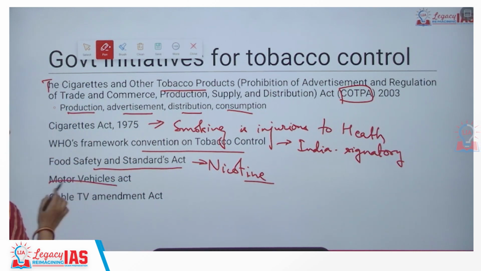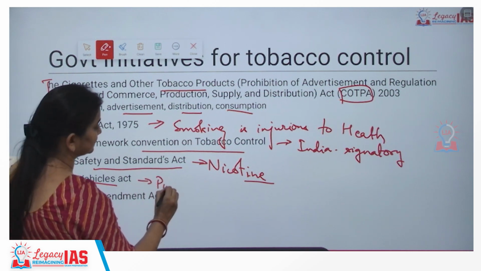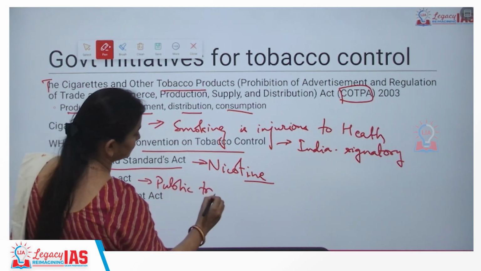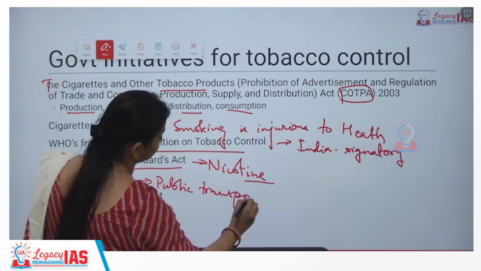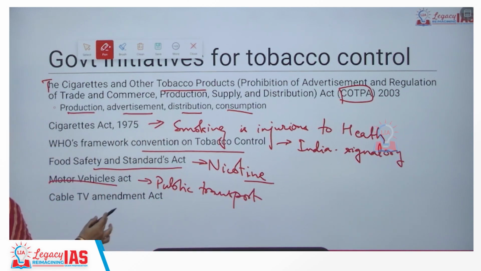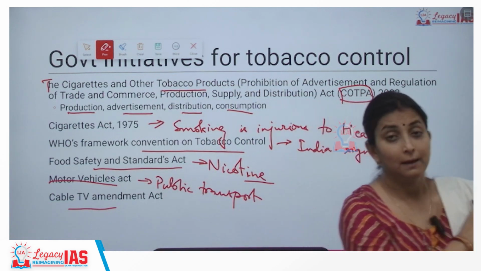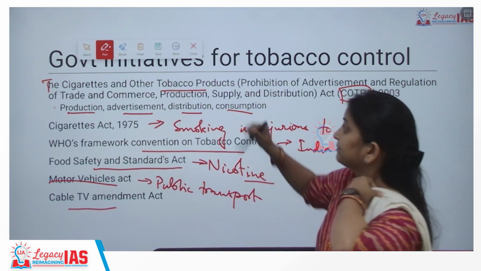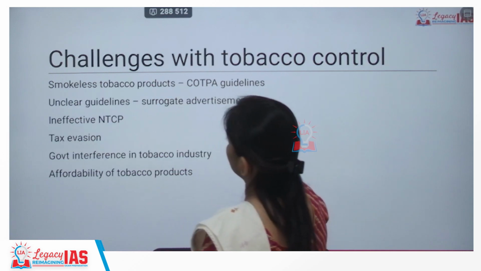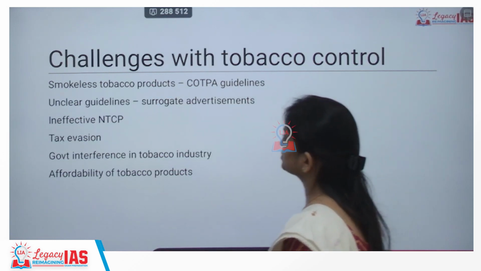Then we have the Motor Vehicles Act, wherein publicly smoking in public transports is prohibited. And then we have the Cable TV Amendment Act, again, "smoking is injurious to health" must be displayed there as well. So these are some of the government initiatives. But what are the challenges associated with this?